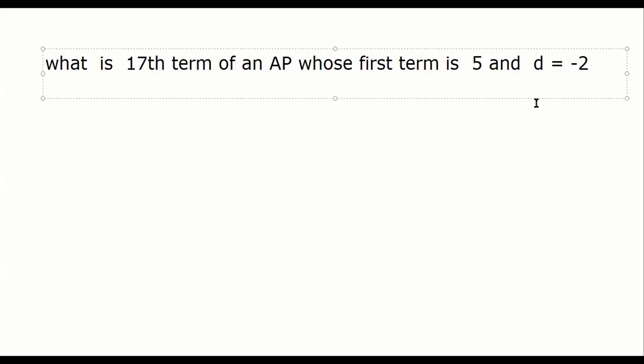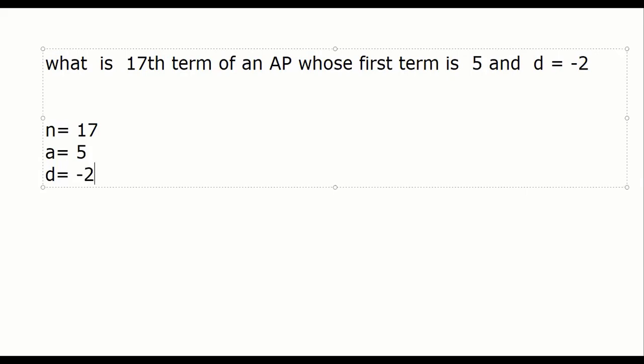The 17th term of the AP is asked. We'll find out: n equals 17. The first term is a equal to 5, and the common difference is -4. We know all this.